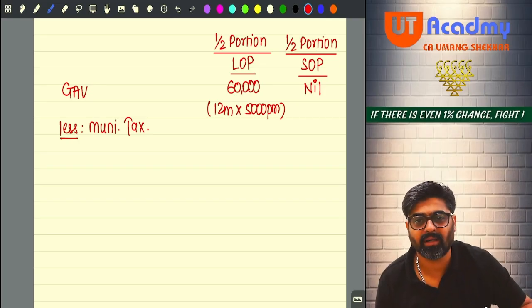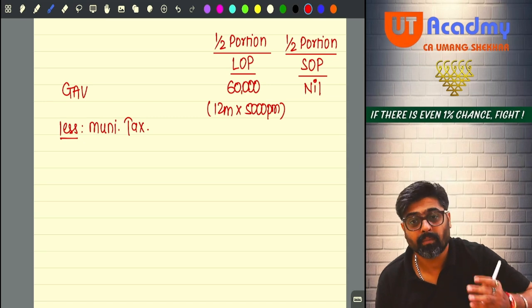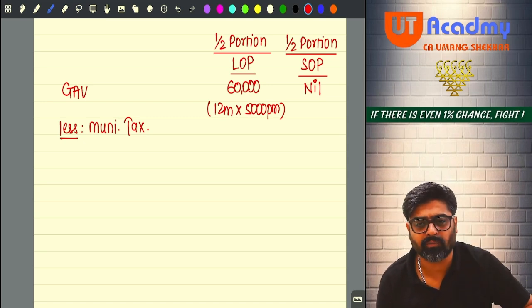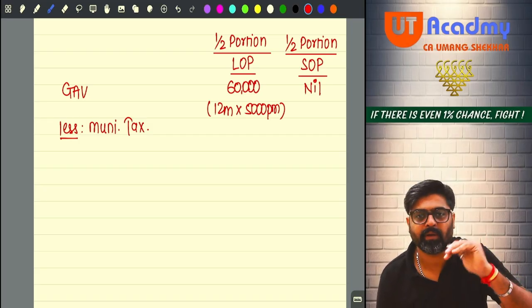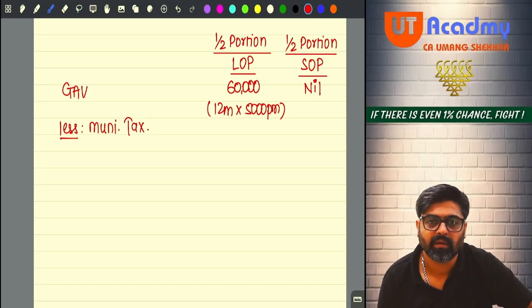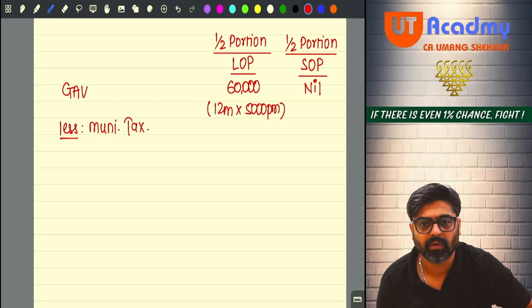Sir, we are not taking deduction of 8,000, we are taking only for the... But why are you taking for that 4,000 also? If 8,000 is not paid, meaning the 4,000 for that let out portion is not paid, why are you taking the deduction? Getting my point, what I am trying to tell you?